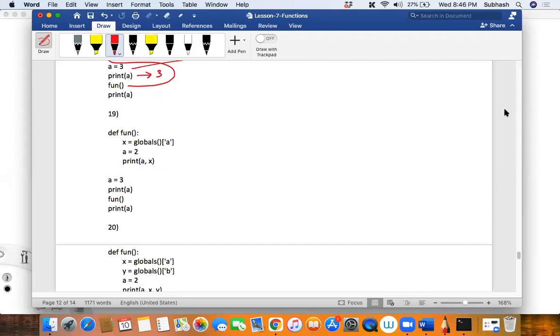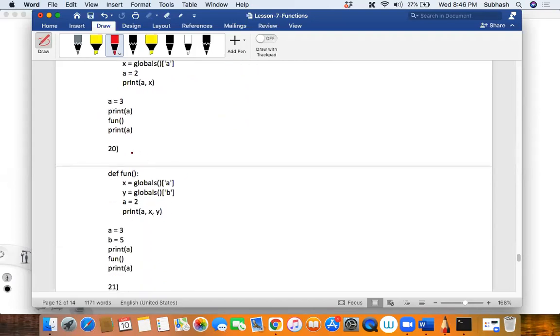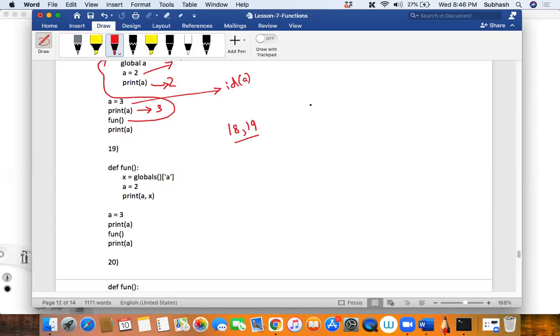I want you to try these two and print the IDs of these two. Please note down 18 and 19. I want you to print the ID of A and say it. I've given you one more example using globals, which is the 20th. So 18, 19, 20. Can you do it? It will give you a lot of information. So work around with it, and you'll understand what I'm trying to tell you.